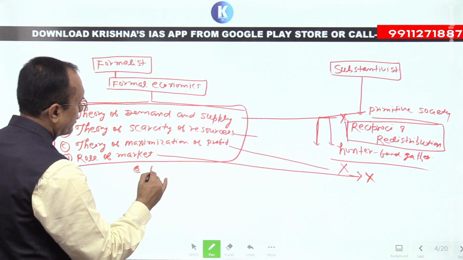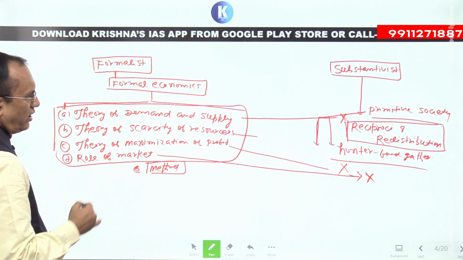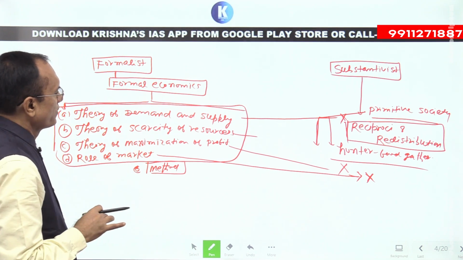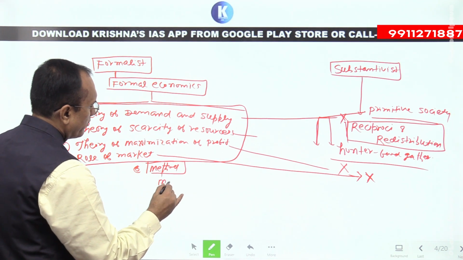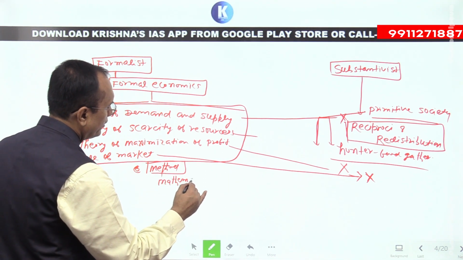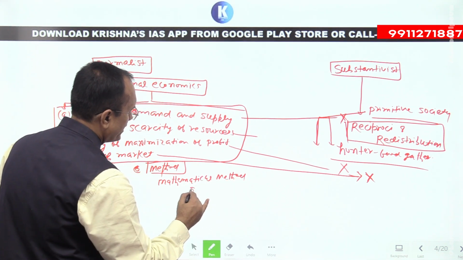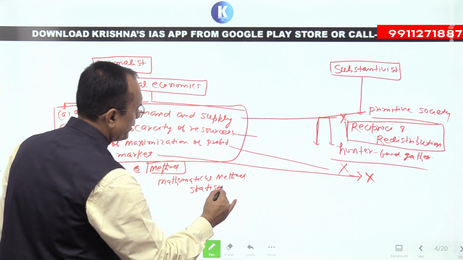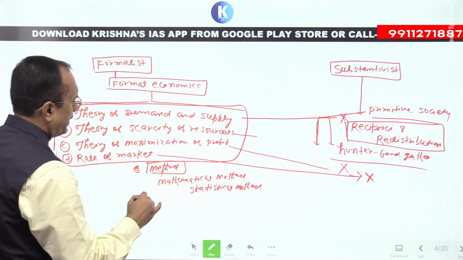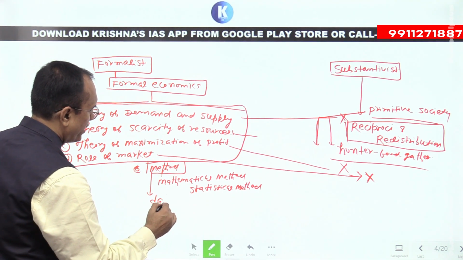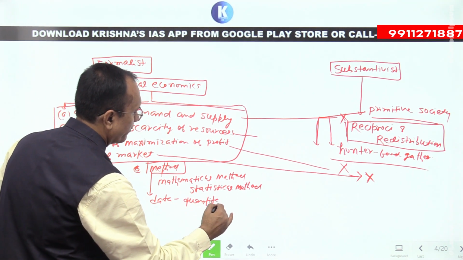But here you have to remember an important thing related to method. If you try to understand how both approaches are quite different from each other, the formalists apply the mathematical method or statistical method, and the nature of their data is quantitative, right?